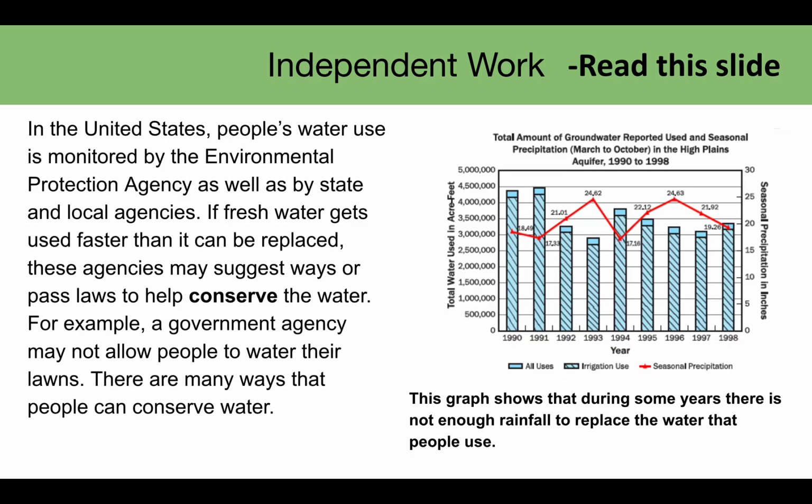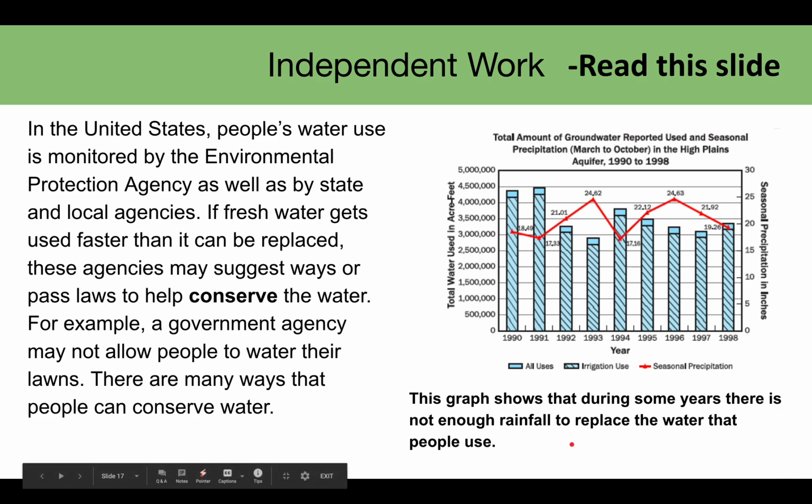In the United States, people's water use is monitored by the Environmental Protection Agency as well as by state and local agencies. If fresh water gets used faster than it can be replaced, these agencies may suggest ways or pass laws to help conserve the water. For example, a government agency may not allow people to water their lawns. There are many ways that people can conserve water. This graph shows that during some years there is not enough rainfall to replace the water that people use.